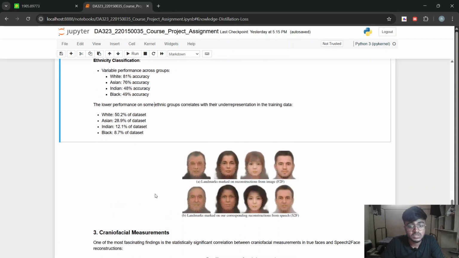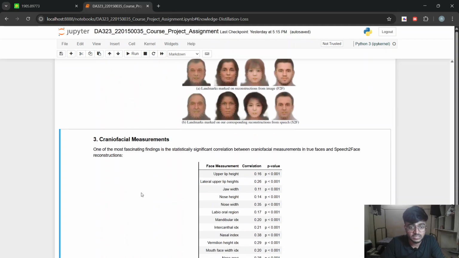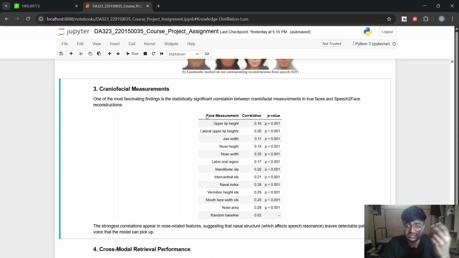ethnicity. So now let's understand about the craniofacial measurements. That means, what is craniofacial measurement? It's basically giving us how well the model is able to capture the facial feature of the person. So the facial feature or the facial measurement includes the upper lip height, jaw width, nose height, nose width, etc.